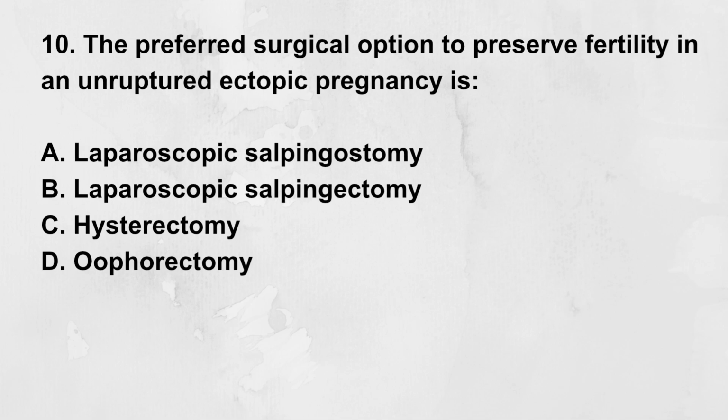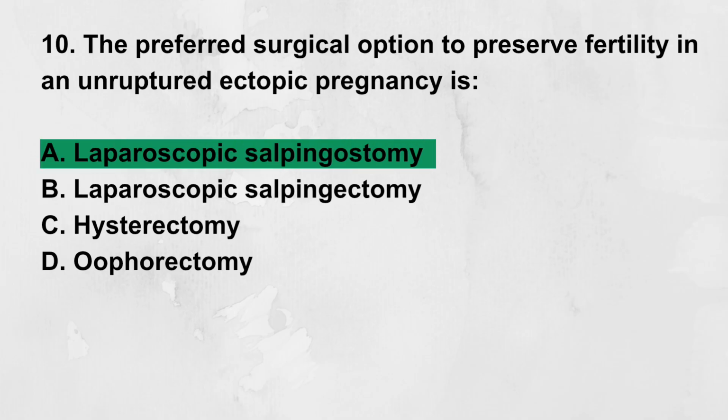The preferred surgical option to preserve fertility in an unruptured ectopic pregnancy is: A. Laparoscopic salpingostomy. B. Laparoscopic salpingectomy. C. Hysterectomy. D. Oophorectomy. Correct answer: A. Laparoscopic salpingostomy. Laparoscopic salpingostomy removes the ectopic pregnancy but preserves the fallopian tube.